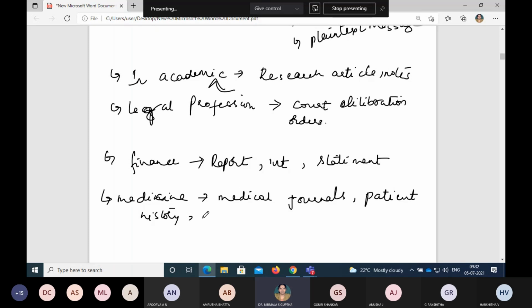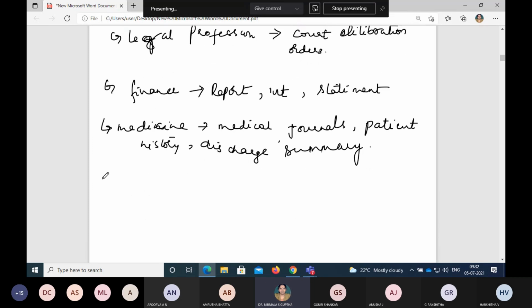Even when you are admitted and get surgery or treatment done, you will have medical data, that is, a discharge summary. So the information could be like this with respect to the medical field.